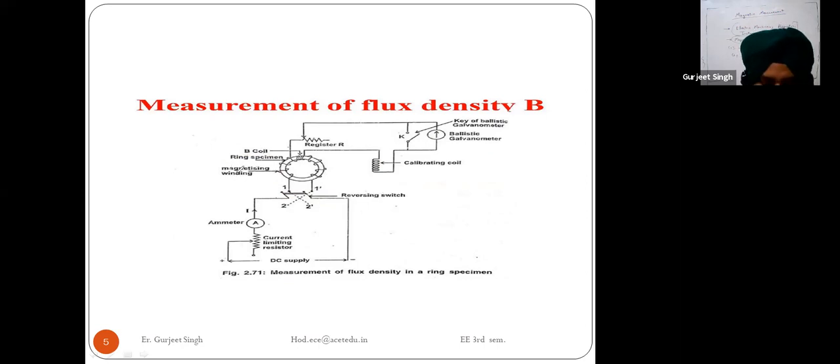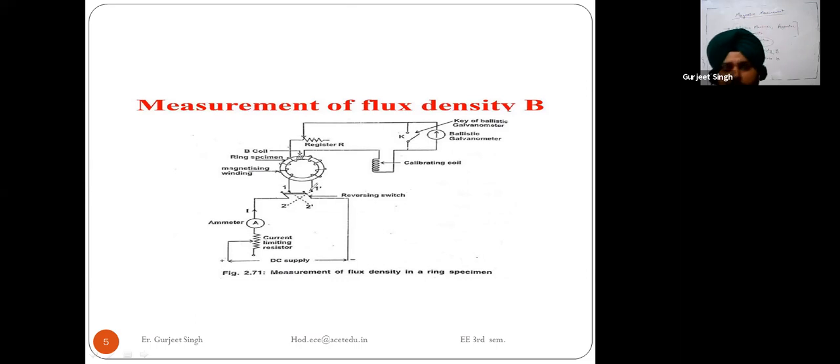students, this is the trick about the working of this diagram. First, the current I is flowing through this magnetizing winding, and from the reversing switch I am changing the direction of the current. The current through the magnetizing coil is reversed, therefore the flux linkage of the search coil changes and induces an EMF in it.